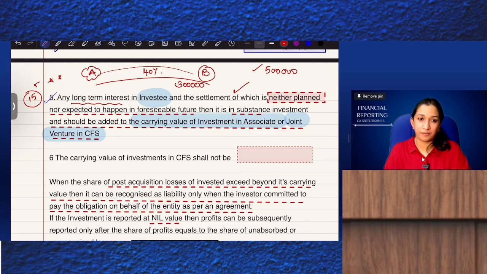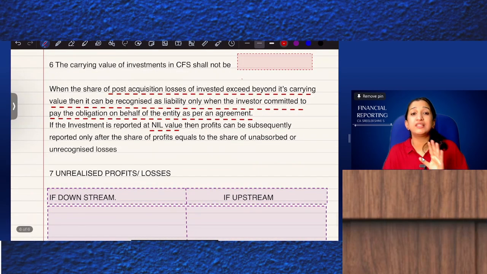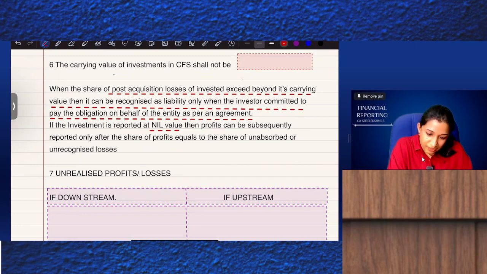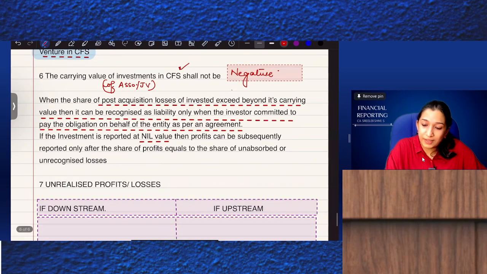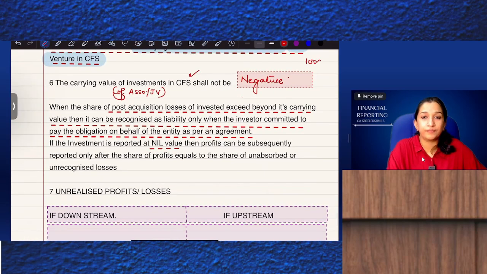We are expecting it. Now, the carrying value of investments of associate or joint venture in consolidated financial statements shall not be negative. Is there a chance that it can become negative? Yes. Your investment cost is 1 lakh.